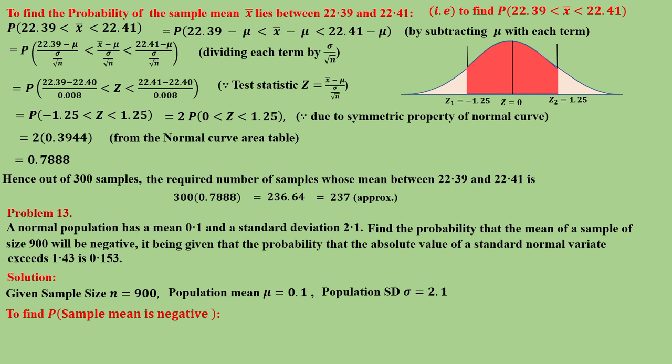So the sample mean is negative, that is, we need the probability of x bar less than 0. Now subtract mu on both sides of the inequality, so you get the probability of x bar minus mu less than 0 minus mu. Then divide both sides by sigma by root n. So the probability of (x bar minus mu) by sigma by root n less than (0 minus mu) by sigma by root n.